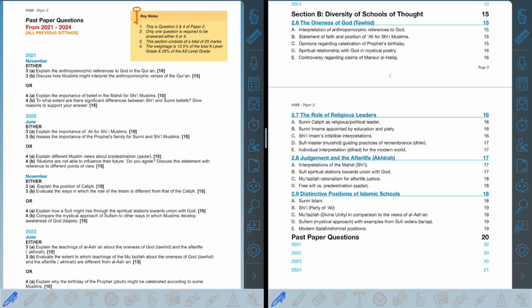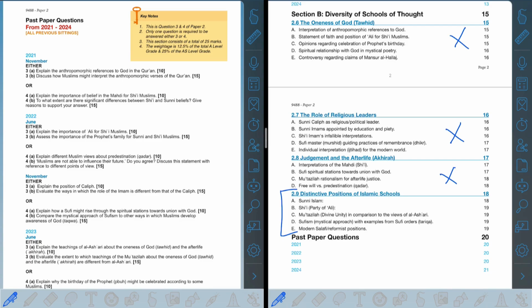So on the right hand side, you can see the syllabus, and there are 3 points to this, okay? So the first one is the oneness of God, Tawheed. The next one is the role of religious leaders, and then there's judgment and afterlife. These are the 3 areas which the questions might be referring to. And the third point, distinctive positions of Islamic schools. This is basically a comparison of these 3 areas, and we compare and contrast according to the different sects like Salafi, Sunni, Shia, and the Mutazila, and all of these. So you need to compare and contrast according to these. That is a requirement in the syllabus, that you should be able to compare and contrast.